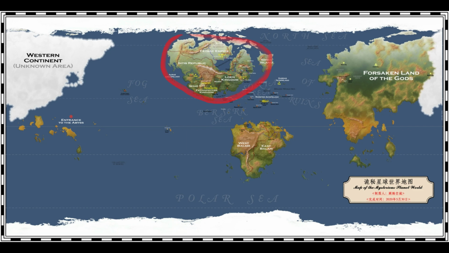This is the continent where most of the story takes place and is the main sphere of influence for the 7 Orthodox churches. This continent contains the Leon Kingdom, Intis Republic, Faesak Empire, and the Fanapotter Kingdom, which are the 4 most powerful countries. There are also smaller countries like Seeger, Mason and Lemberg. The Leon Kingdom is where the story begins.